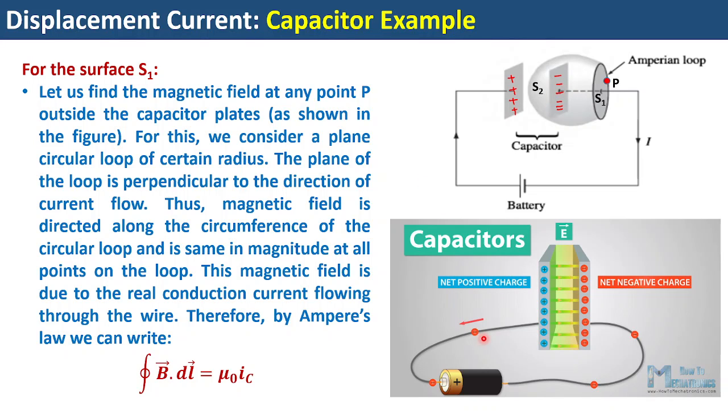That means as soon as you connect the battery, all the charges together don't go to these plates. The charges will flow through the battery. That is the reason why it will take some amount of time to get these plates fully charged, that means where there are no more charges to be accumulated. That is the state where the capacitor is said to be fully charged. But to get fully charged, the capacitor requires some amount of time.